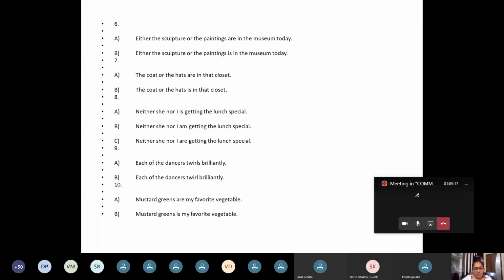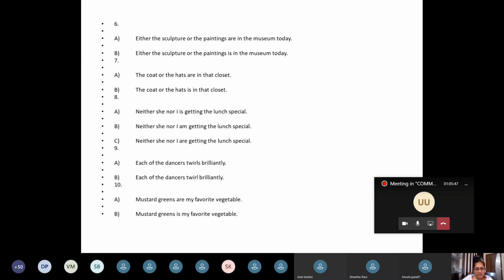All right. Each of the dancers twirls brilliantly. Each of the dancers twirl brilliantly. Option A or B? B. Okay, "each of the dancers twirl brilliantly". But then it is "each". What comes after each?